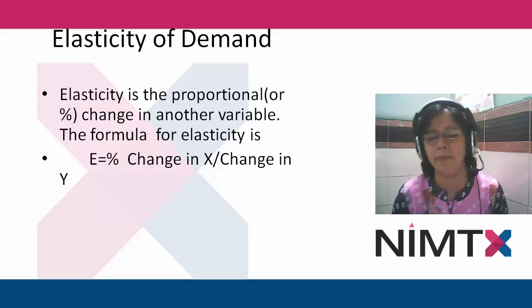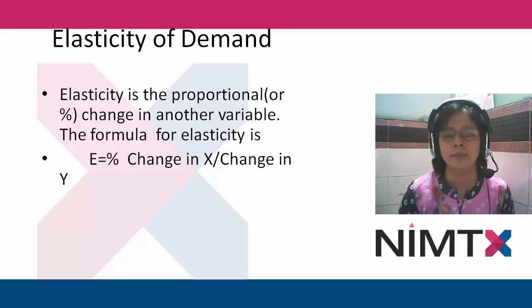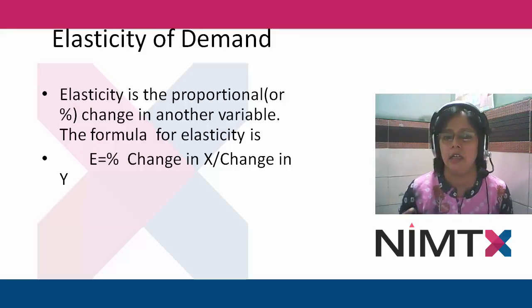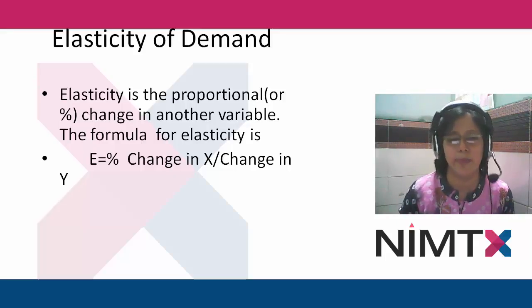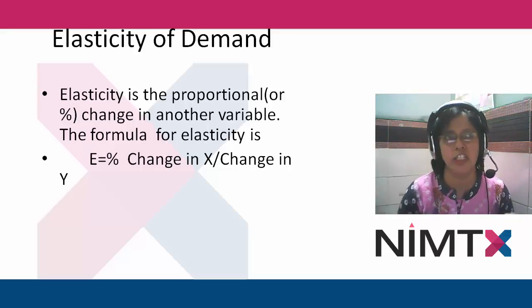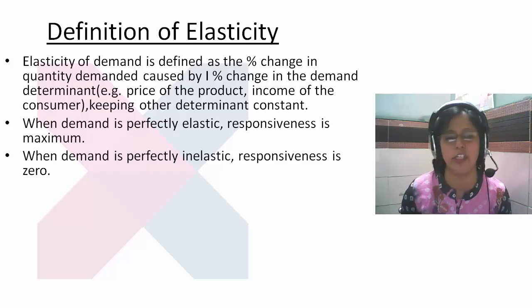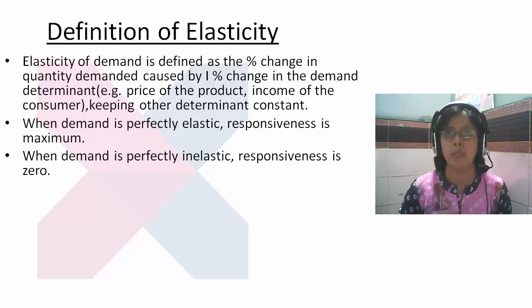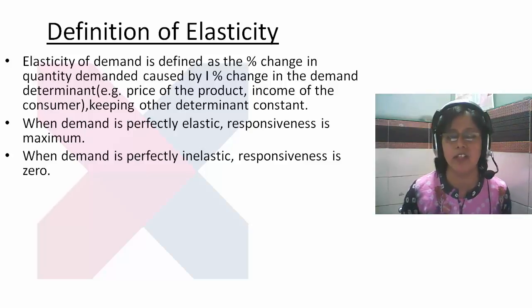Here we are taking an example of elasticity, that is percentage change in another variable. Elasticity of demand is represented by E, that is percentage change in X demanded divided by percentage change in Y. When our demand is perfectly elastic, that means responsiveness is maximum, and when demand is perfectly inelastic, responsiveness is 0.